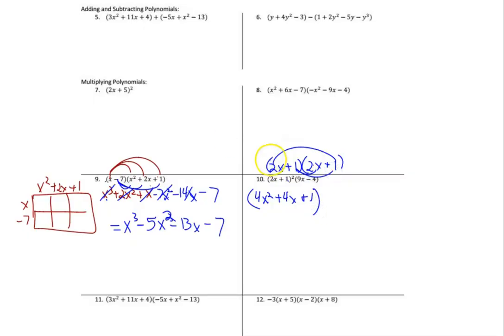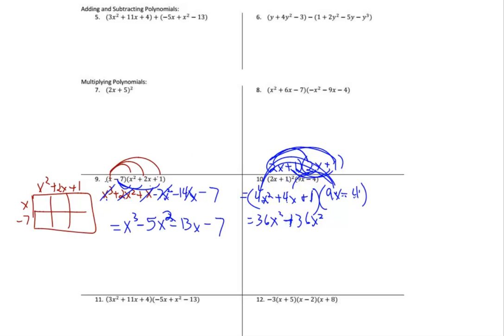If you need to, go back, and that's 4x squared plus 2x plus 2x plus 1, which is what I just got. And I still have the 9x minus 4 here. So this is equivalent, so it's equal. Now, I'm going to do the same thing I did on the previous problem. I'm going to take 9x, I was doing the 2 term, but it's the same process. You're going to distribute. It doesn't matter whether you take this to both of these, and this to both of these, or if you take this to all 3 of those, and that one to all 3 of those, you'll get the same answer. So 9x times 4x squared gives you 36x cubed. 9x times 4x is 36x squared.